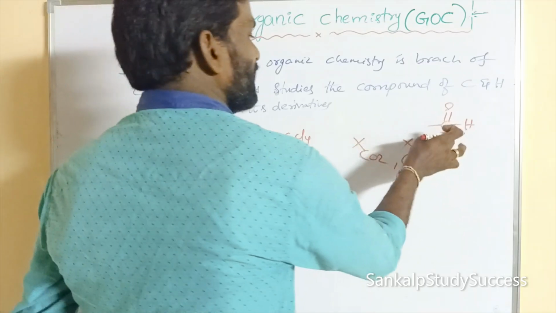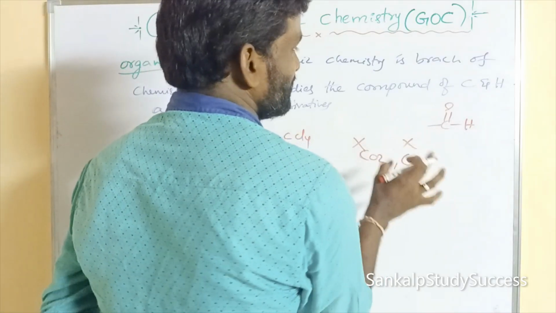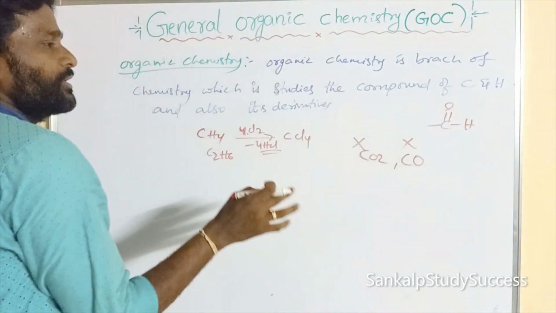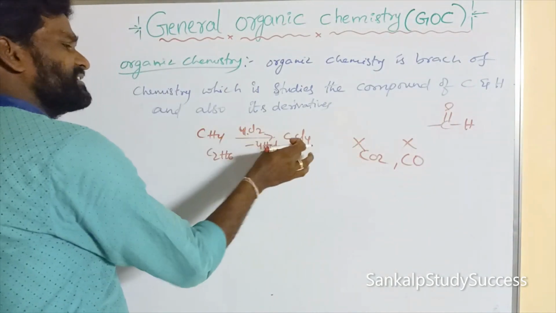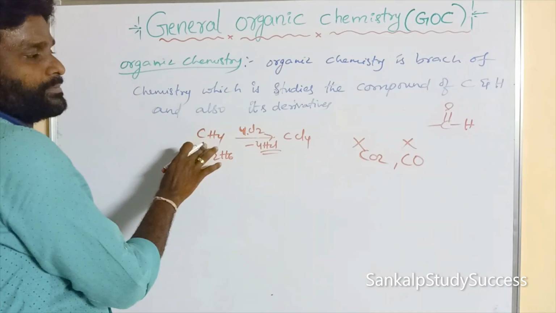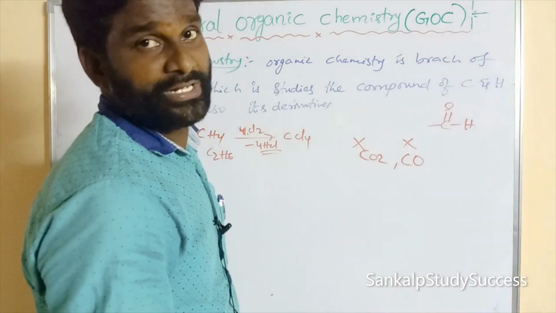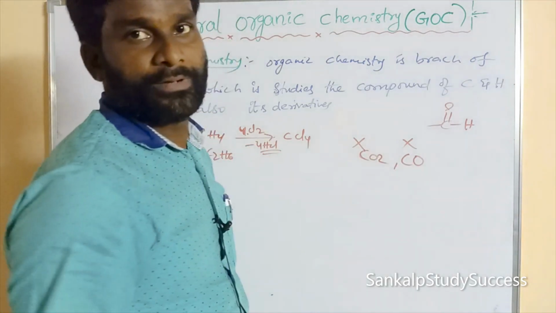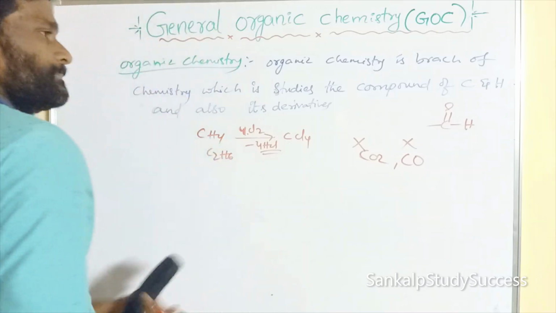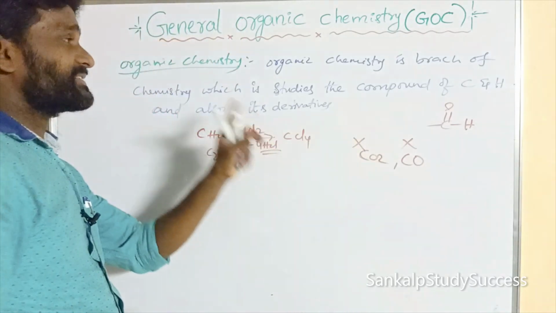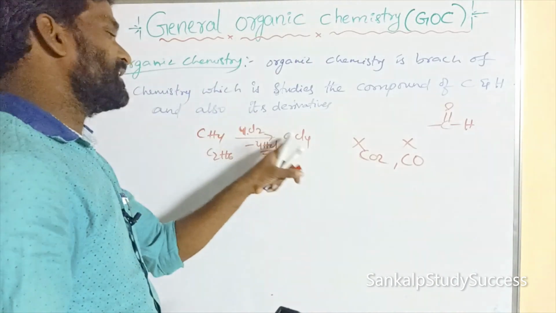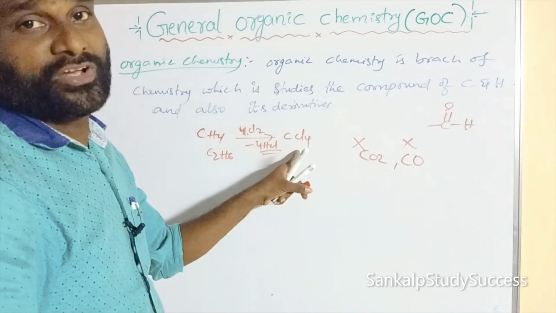If the carbon contains only oxygen, that's not considered an organic compound. CCl4 is a derivative of CH4, but CO2 and CO are not derivatives of carbon.